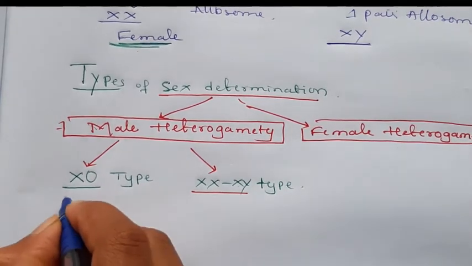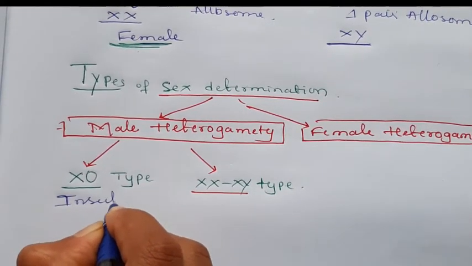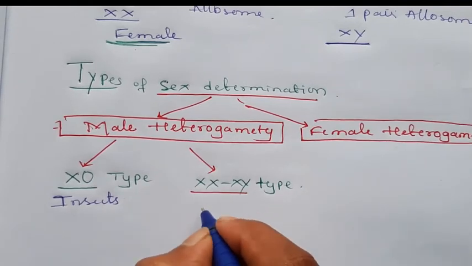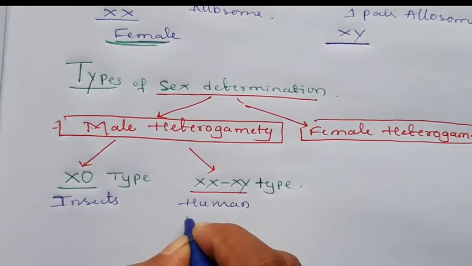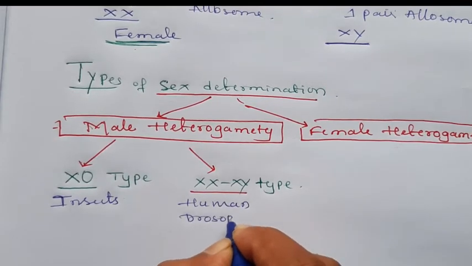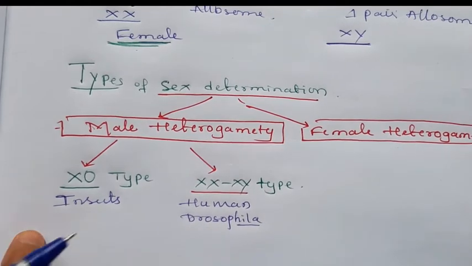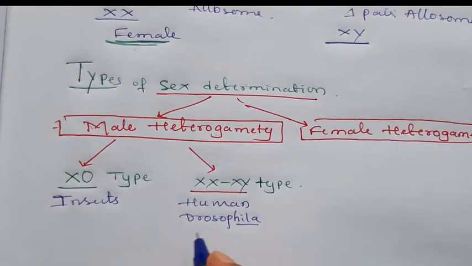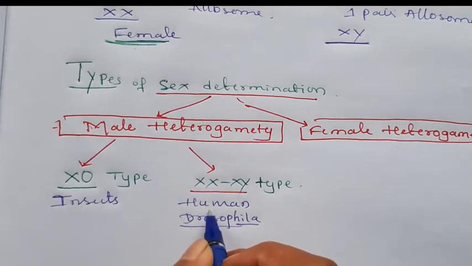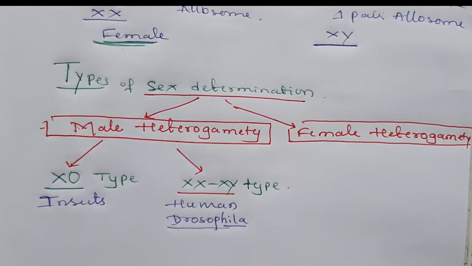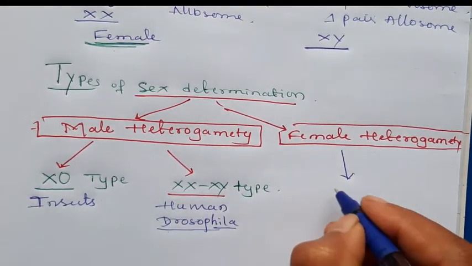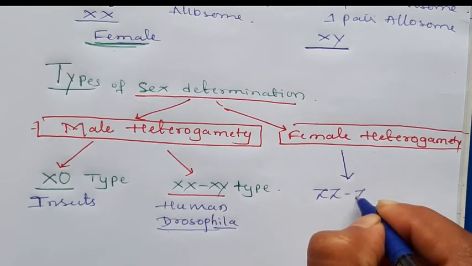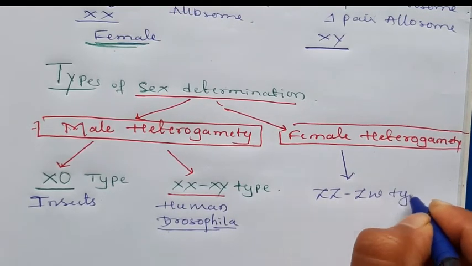The XO type is found in insects and the XX-XY type is found in human beings and Drosophila. Drosophila comes under insects, but in the case of Drosophila there is an exception: the sex determination is the same as in human beings. Then female heterogamety, we can see the ZZ-ZW type.